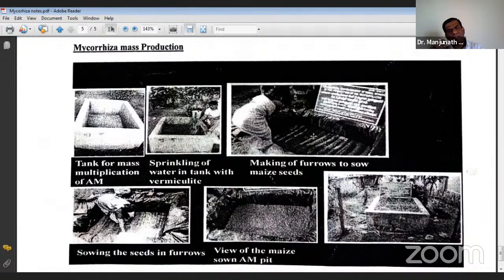Okay, and you can see here some furrows are made for sowing the maize seeds. You can use any fibrous plant, either sorghum or maize or ragi or any such grass family.